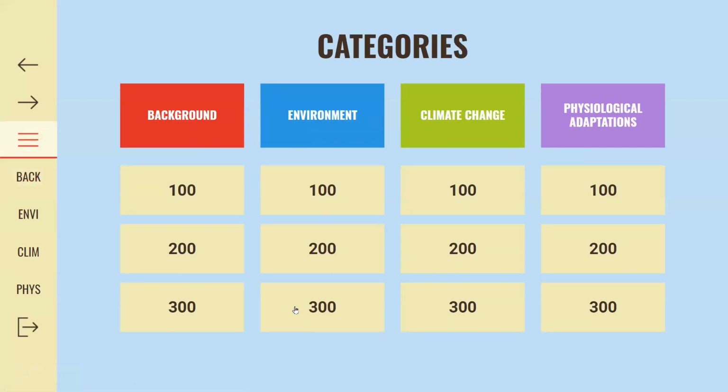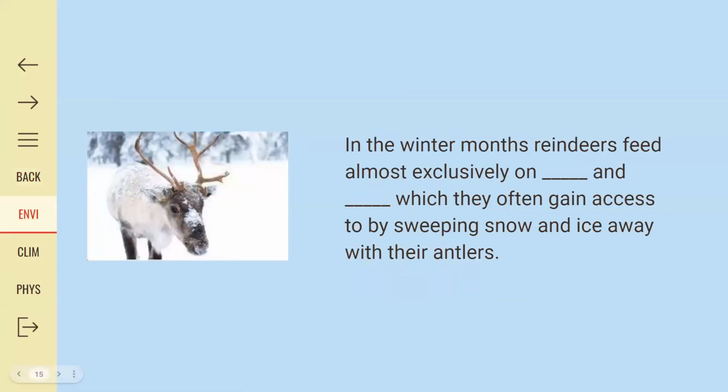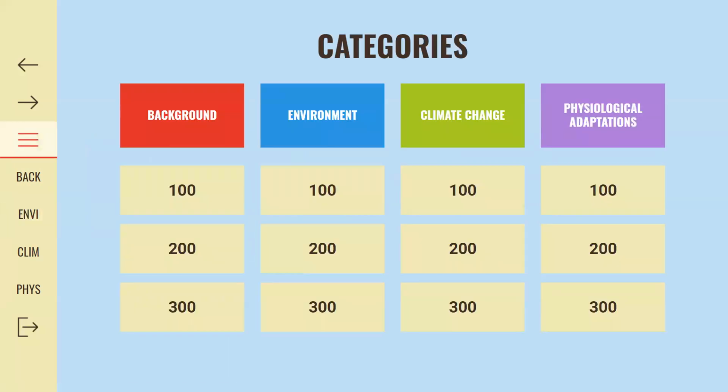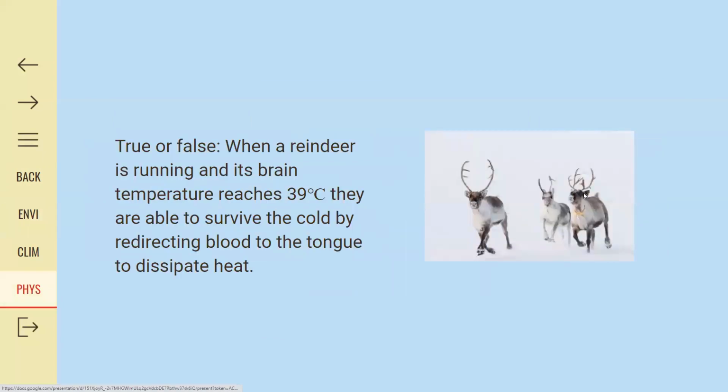Environment for 300. In the winter months, they feed almost exclusively on blank and blank, which they often gain access to by sweeping snow and ice away with their antlers. What are lichens and fungi? Yes, that's correct. Reindeers have the unique adaptation amongst mammals of having an enzyme called lichenase, which enables them to break down tough lichens to release glucose. Plus 300 with an overall score of 500 points. Ivan, next category, please.